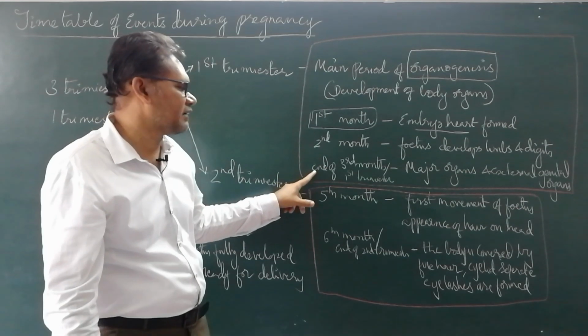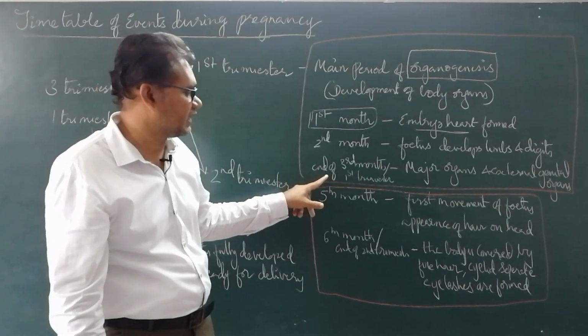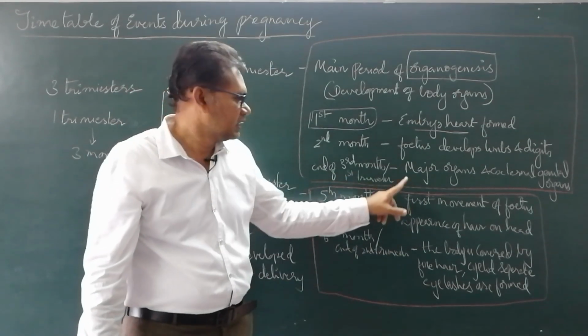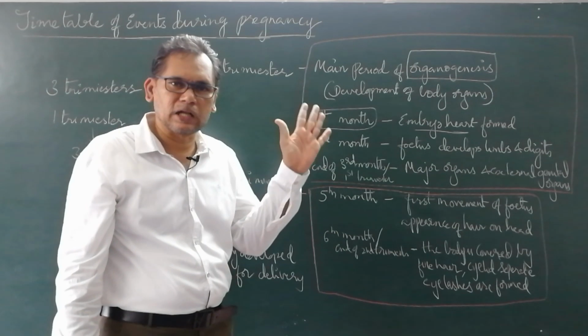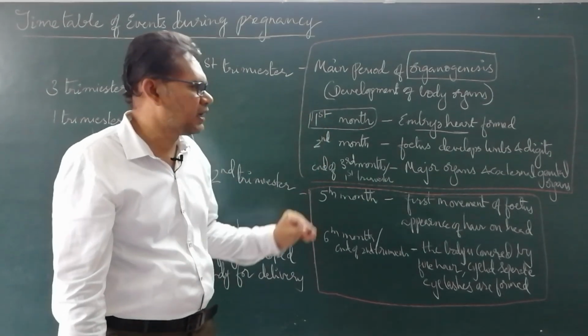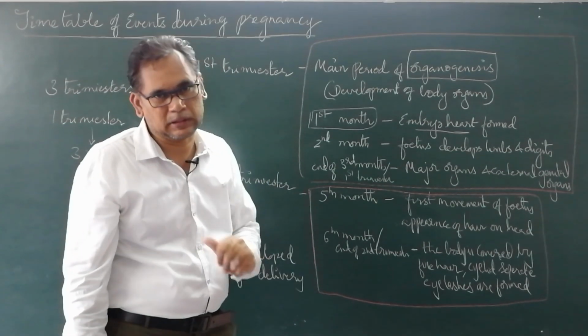At the end of the first trimester, or third month, almost all the organs are formed, and the external genital organs can be viewed.